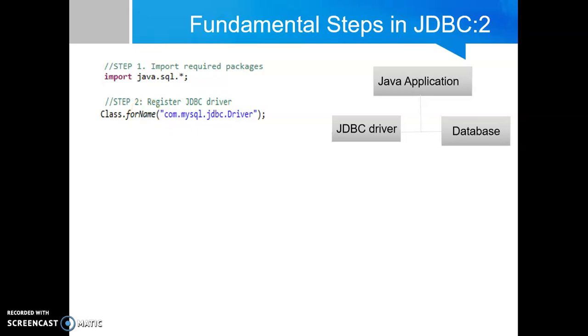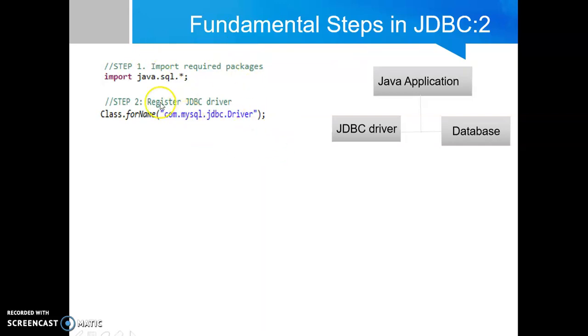Step 2 is to load the JDBC driver and register the JDBC driver. How to load the JDBC driver, I have already discussed. And how to register the JDBC driver? For that, the code is Class.forName("com.mysql.jdbc.Driver"). Here, forName is a method which will be used to connect to the database, and com.mysql.jdbc.Driver is the database-specific name.